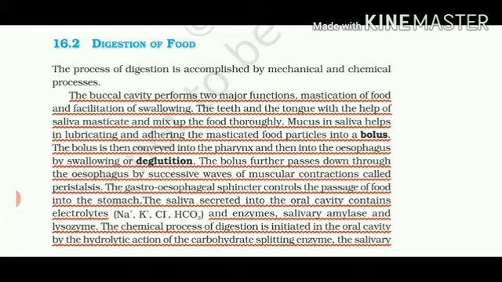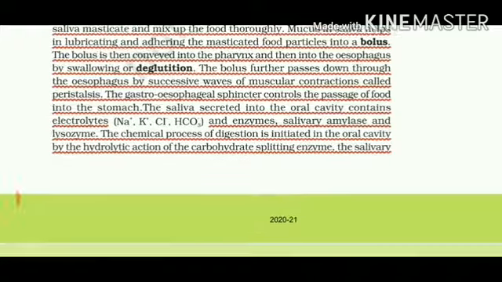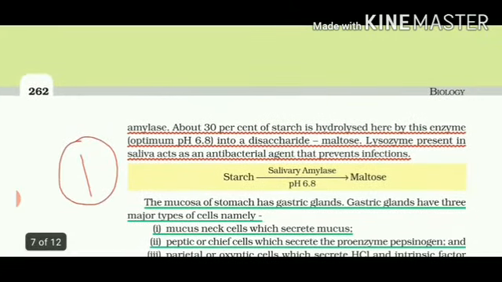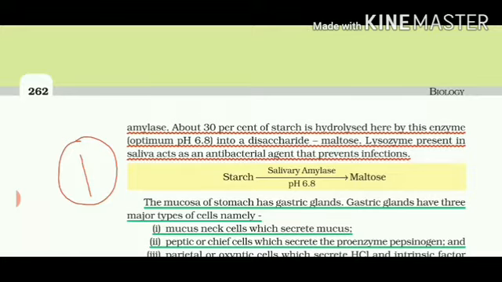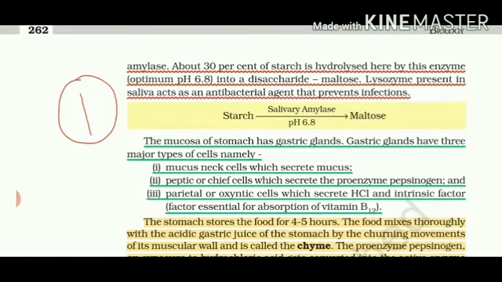Then from here, the chemical process of digestion starts, by which enzymes like salivary amylase and lysozyme break down the food into simpler substances. In our mouth, 30% of starch gets digested and converted into maltose. Lysozyme is the enzyme which is present in both saliva and tears, and it prevents any kind of bacterial infection. The pH required in our mouth is 6.8.